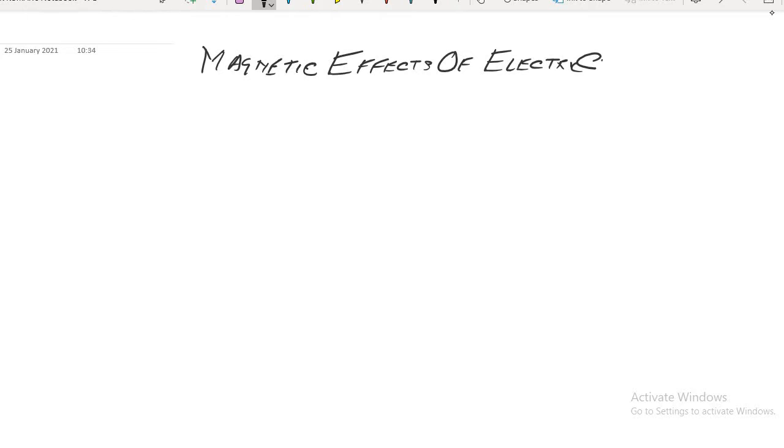So the name of the chapter is Magnetic Effects of Electric Current. So my dear, today is 25th January and today we are going to start the chapter Magnetic Effects of Electric Current. As you can see here, we have written 2-3 words that you have to understand first. First is magnetic.